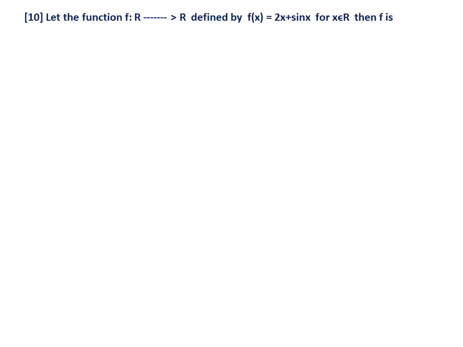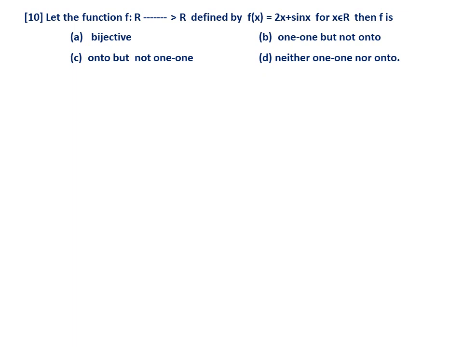Next, 10th question. Let the function f from R to R be defined by f of x equal to 2x plus sin x for x belonging to R. Then f is bijective. Then 1 1, of course options are given. Bijective, 1 1 but not onto. Then onto but not 1 1. Neither 1 1 nor onto.